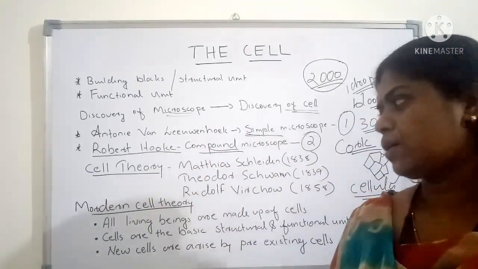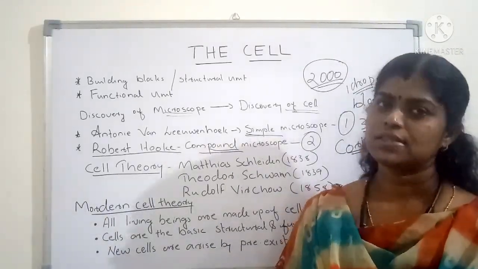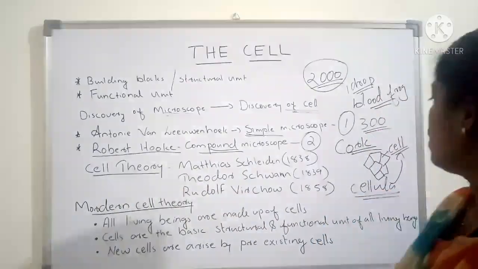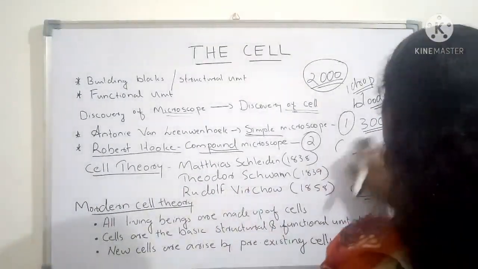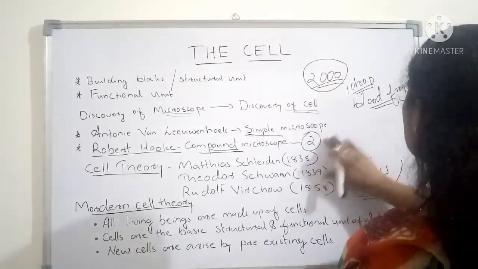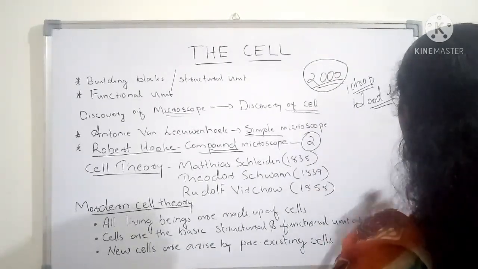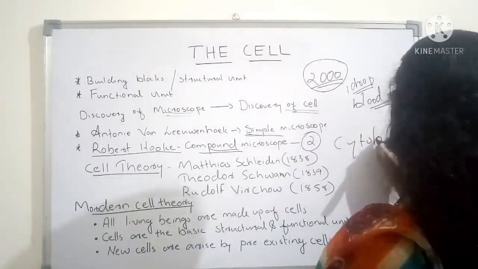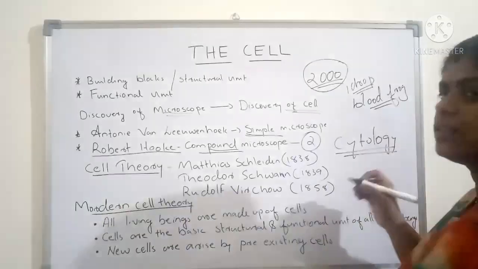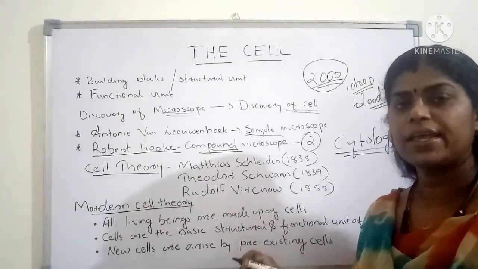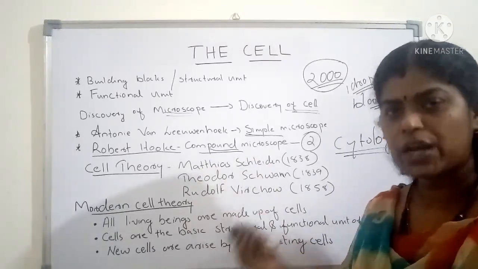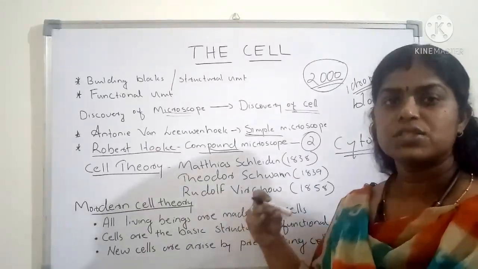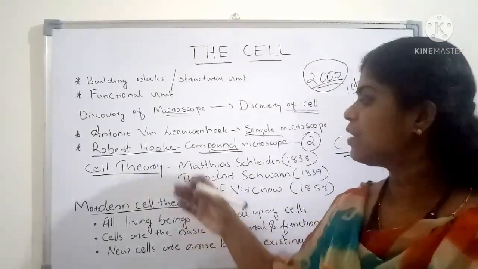After the discovery of the microscope, so many scientists started to study more about the cell. What is the name of the branch of biology which deals with the study of cells? It is known as cytology. Cytology means the branch of biology which deals with cells. So many scientists started to study about cells.